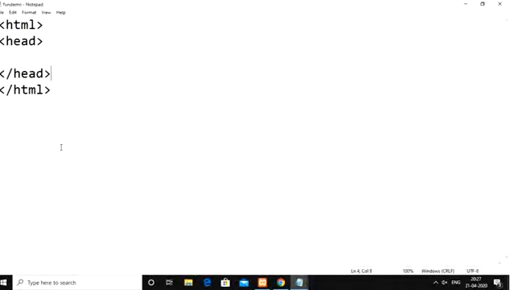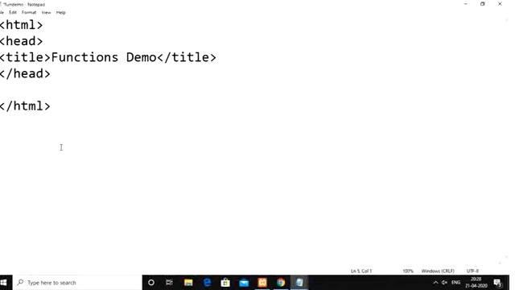In between the header tag and /header tag, we keep the title. I am giving the title as function demo concept, then /title. Followed by the header section, we keep the body, then /body. In between this I am going to create one PHP script.